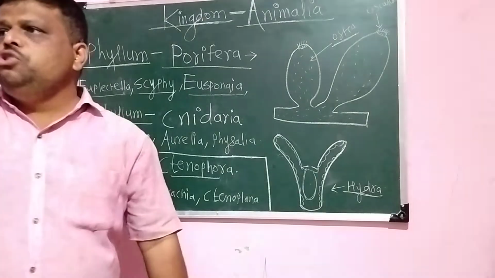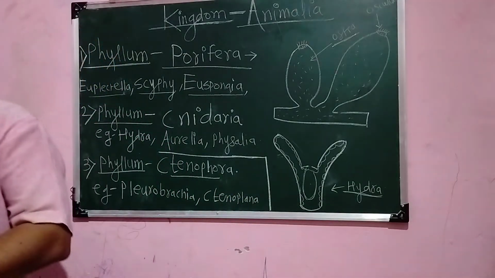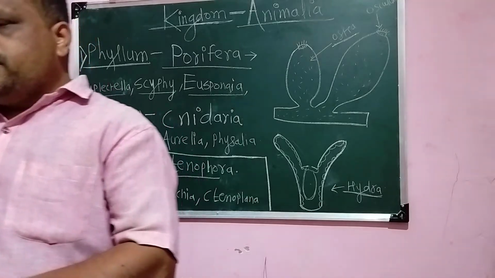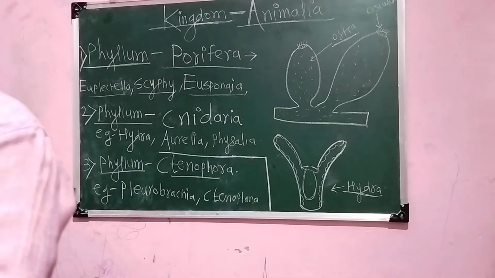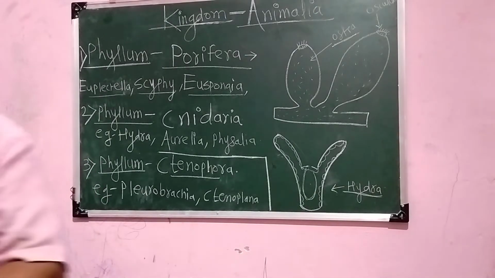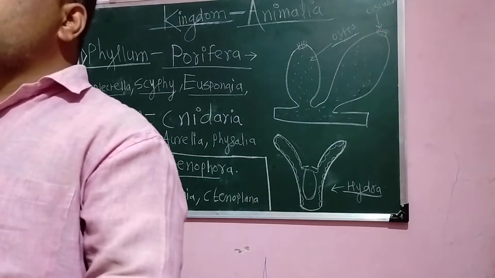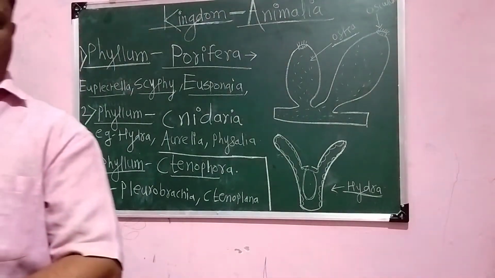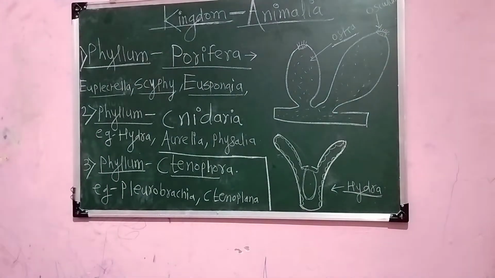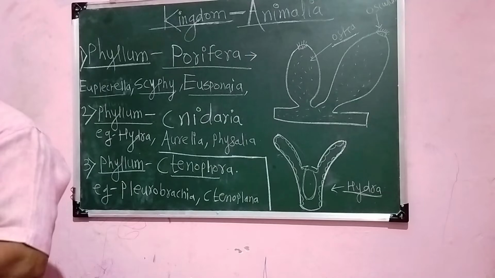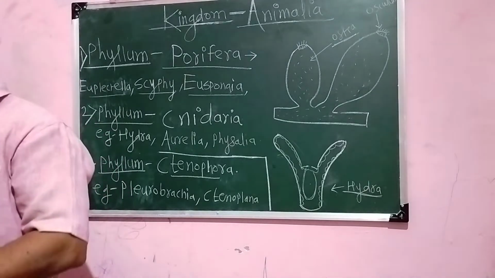Then these animals show a tissue level type of organization. Here we see a tissue level organization. It means that they have different types of tissues. Then they show locomotion, moving from one place to another, through special 8 rows of ciliated comb plates. With the help of those comb plates, they can move from one place to another place.